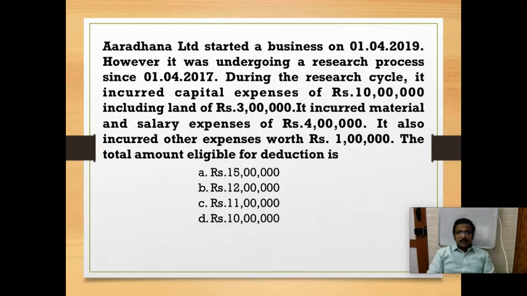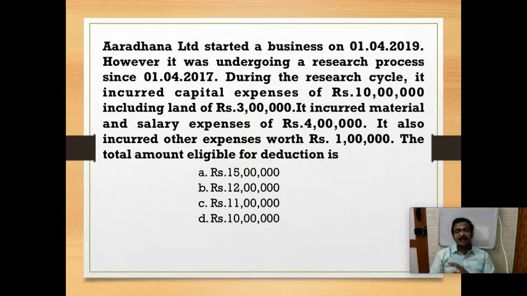So next question. Aradhana Limited started a business on 1/4/2019. However, it was undergoing a research process since 1/4/2017. During the research cycle, it incurred capital expenses of rupees 10 lakh, including land of rupees 3 lakh. It includes material and salary expenses of rupees 4 lakh, and it also incurred other expenses worth rupees 1 lakh. The total amount eligible for deduction under section 35. So section 35, last time it was research after commencement of business.